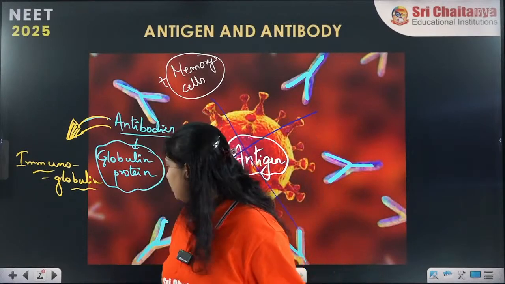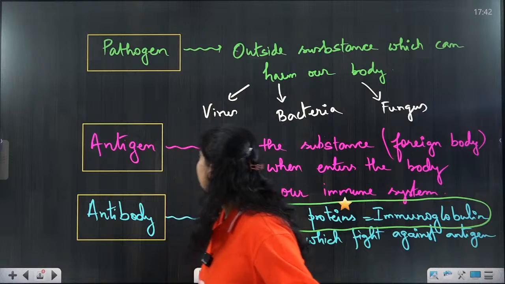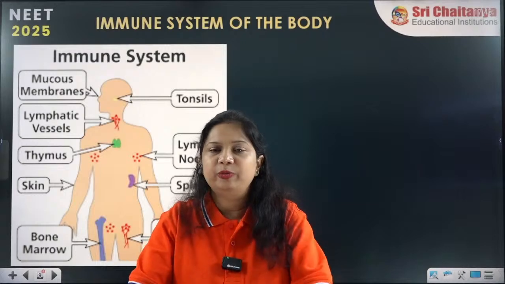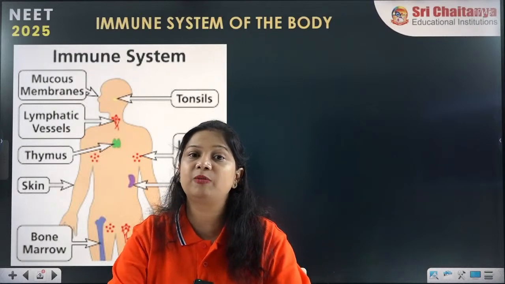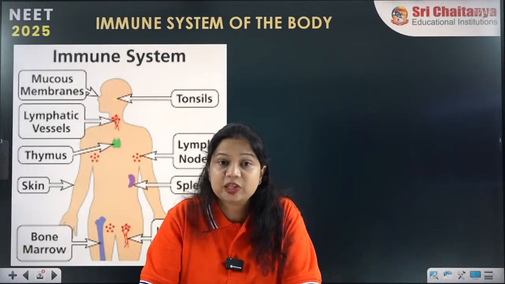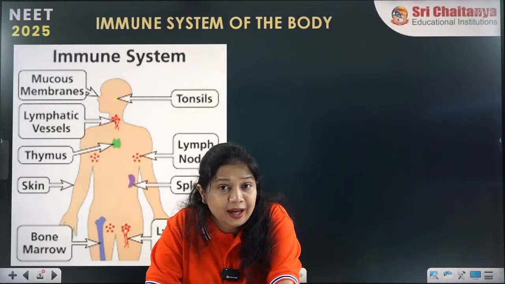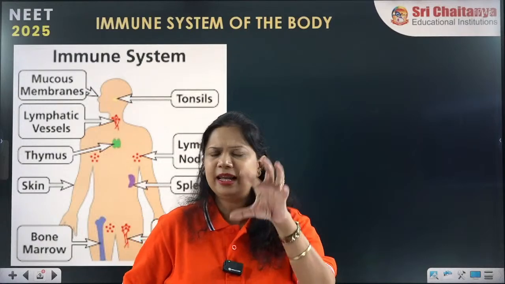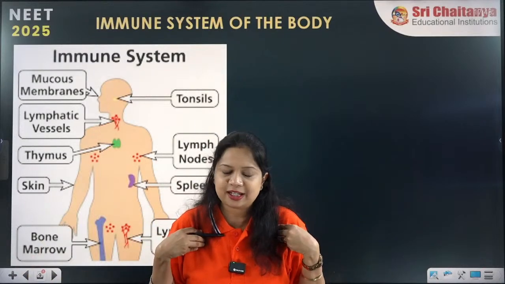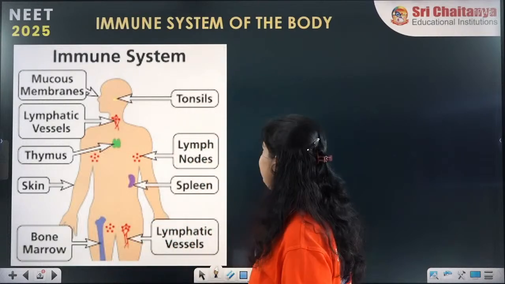So, what else is there? Pathogen, antigen and antibody. Now, moving on, we have talked about the immune system. What is the immune system of our body? We don't know which organ is called the immune system. Do we have any specific structure, any cell, any part which is called the immune system? We say our immune system will protect us, but what is our immune system?